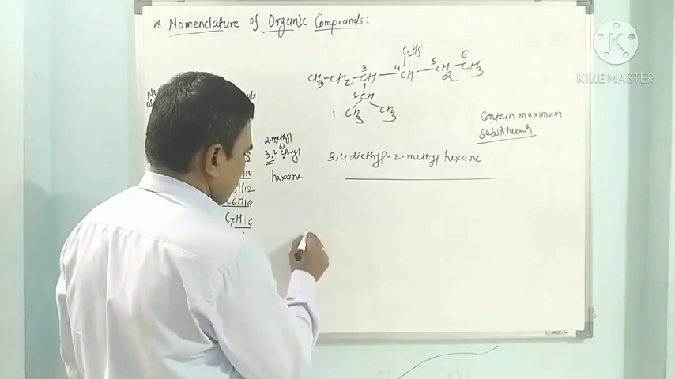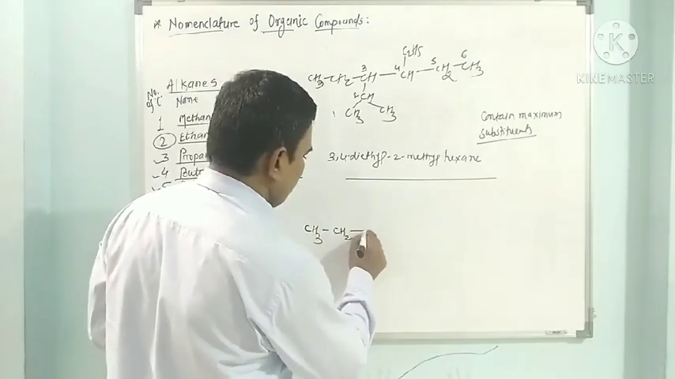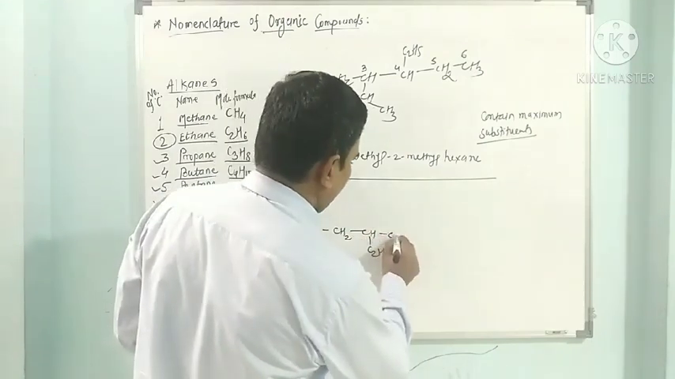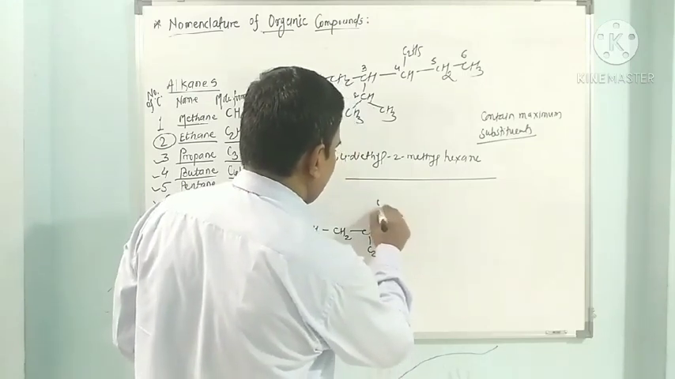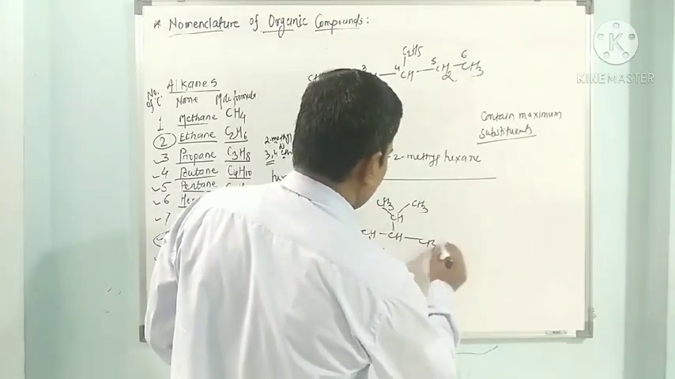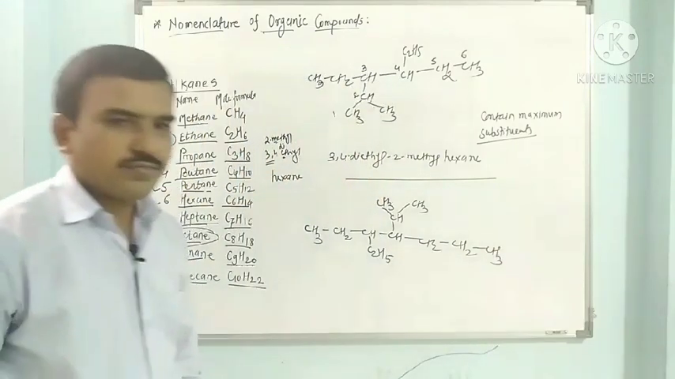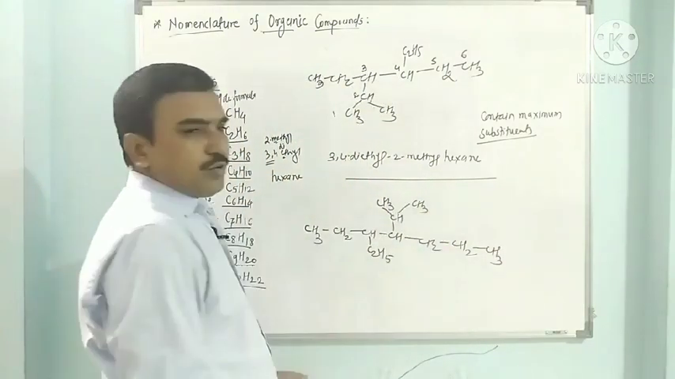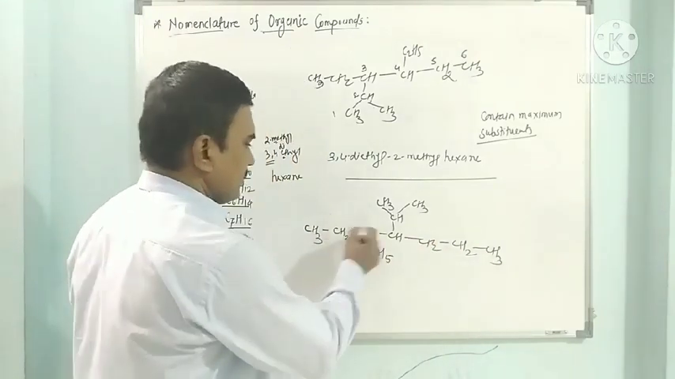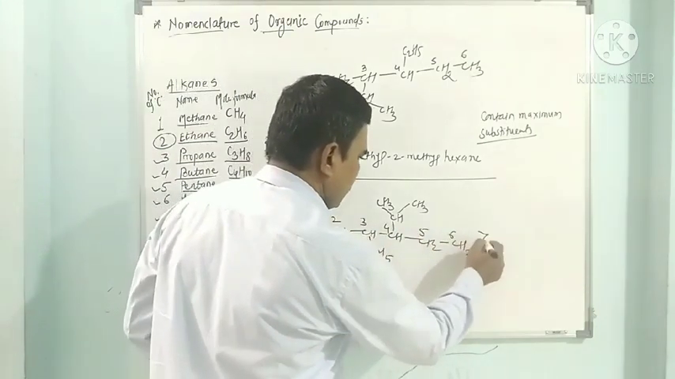Next we have to see CH3, CH2, CH, C2H5, CH, CH3, CH3, CH2, CH2, CH3. So find out the number of carbons in a straight chain. So here this is 1, 2, 3, 4, 1, 2, 3. So this is 1, 2, 3, 4, 5, 6, 7.